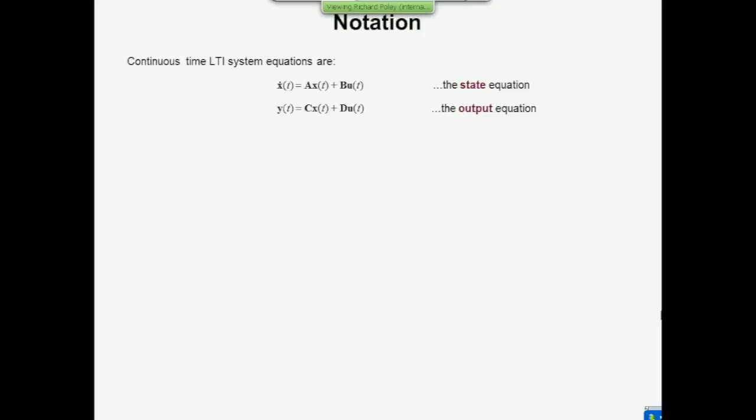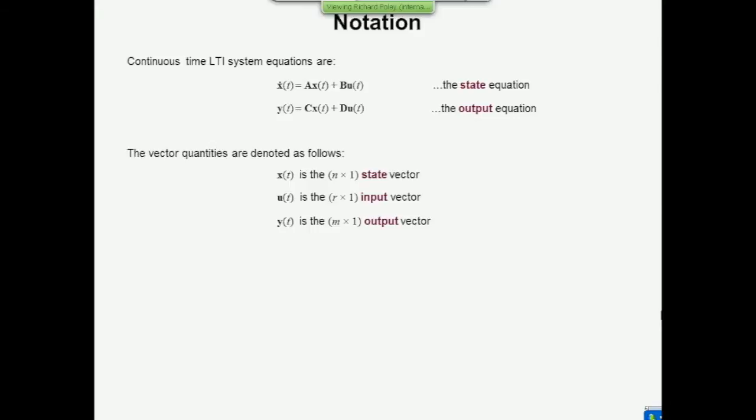It delivers the output. The equations have three vectors and four matrices in them. And once again, we need to be careful about the dimensions. The vector x of t is the state vector. That's internal to the system description, and it has dimensions n by 1, n being the number of states. The vector u of t is the input vector. It has dimensions r by 1, right? R rows, 1 column, so it has r elements in it. And the vector y of t is the output vector, which has m elements in it, so it's an m by 1 vector. The matrices A, B, C, and D have their own names.